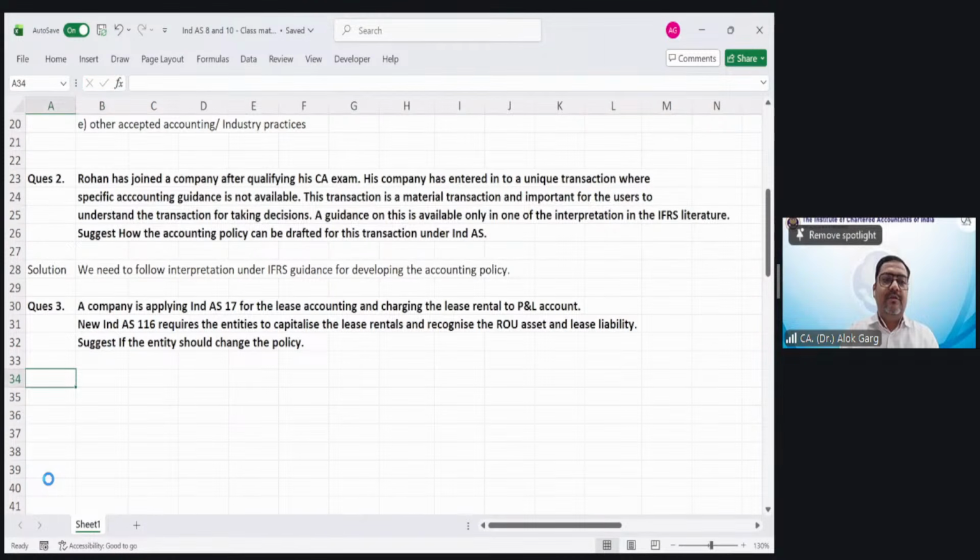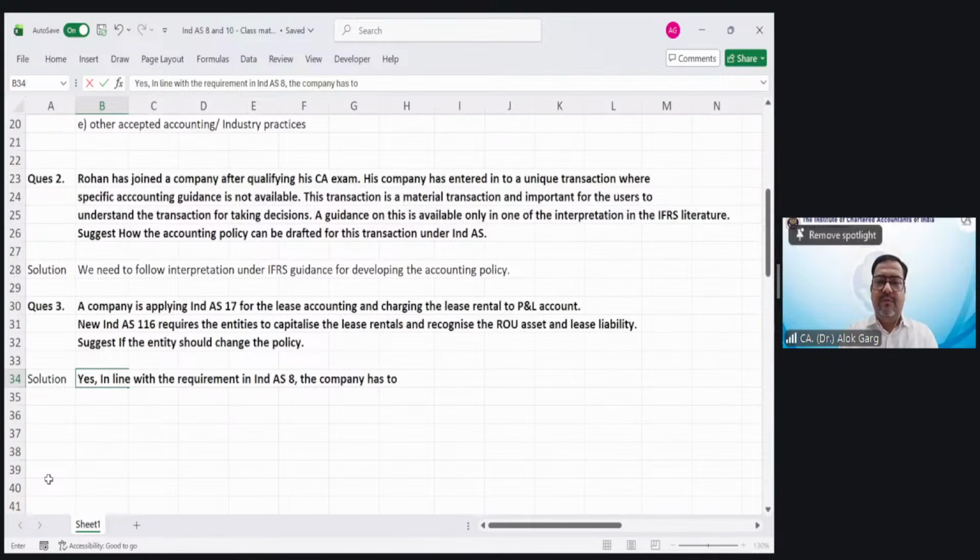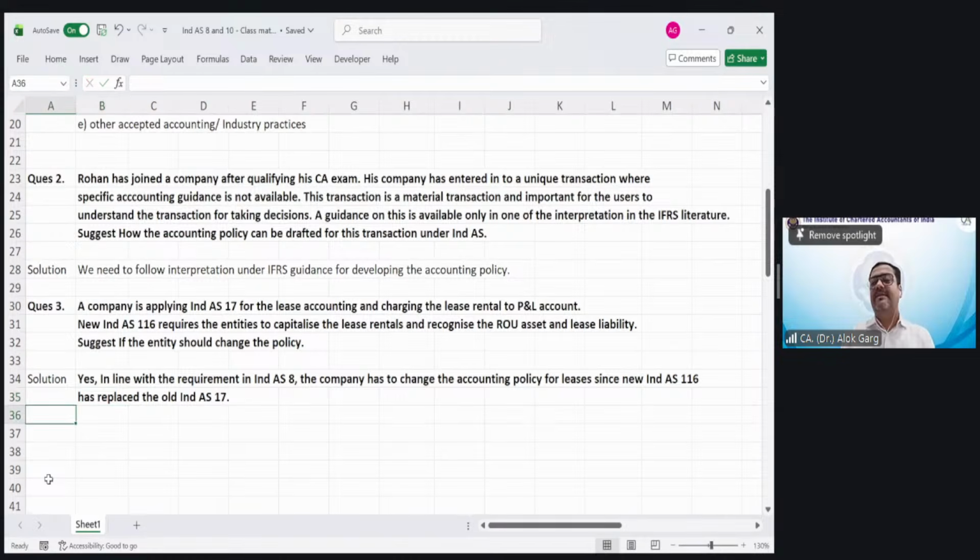Solution: yes, in line with the requirement in Ind AS 8, the company has to change the accounting policy for leases, since new Ind AS 116 has replaced the old Ind AS 17. Okay, the old Ind AS 17. Is that clear?